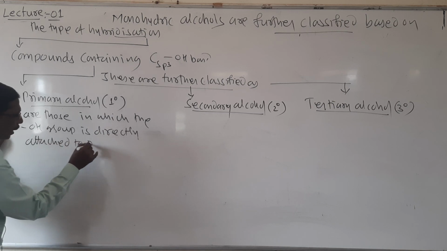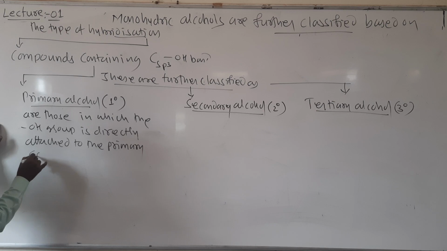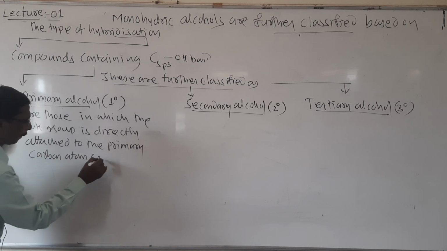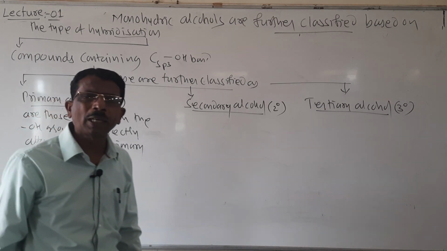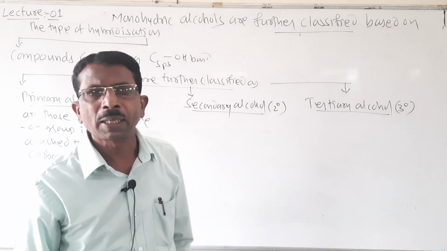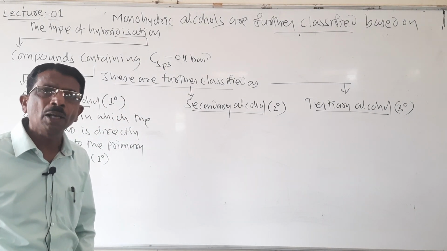As we already know, primary carbon atom means the carbon atom to which the hydroxyl group is attached is bonded to only one carbon atom.